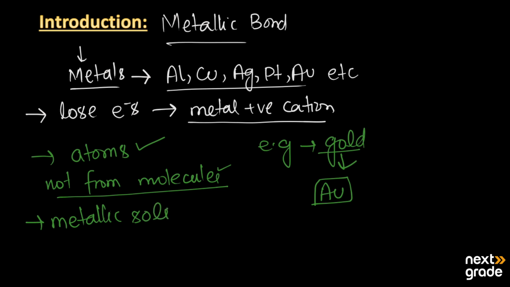All of it is formed by gold atoms, and they are basically known as metallic solids. A strong force of attraction is held between them, and the bond is very strong.